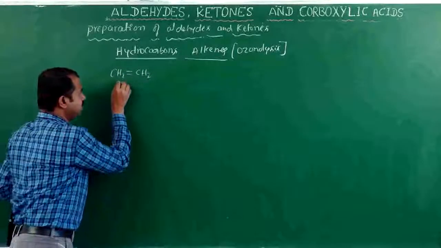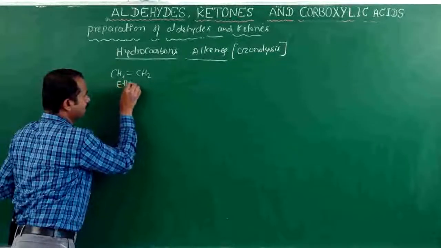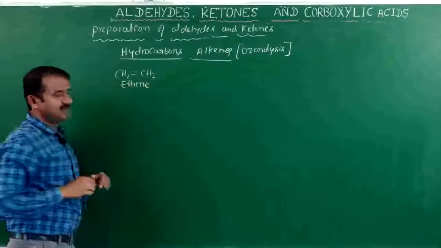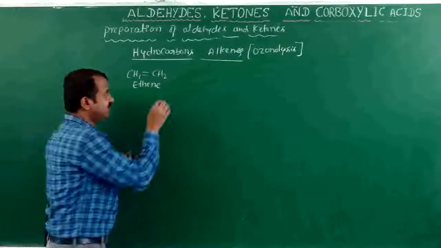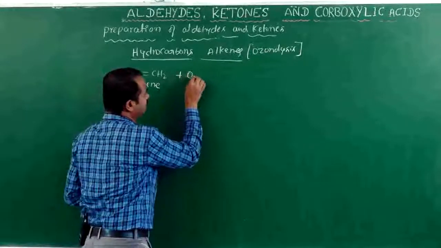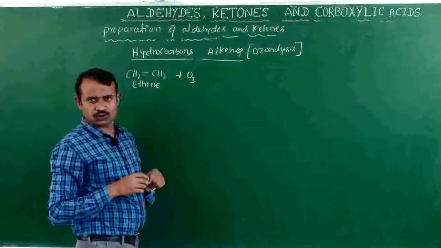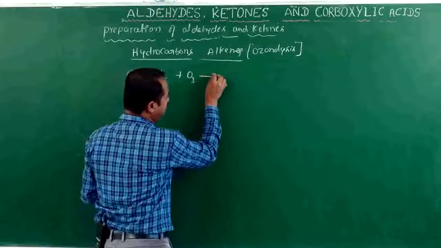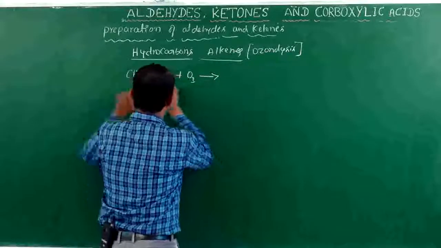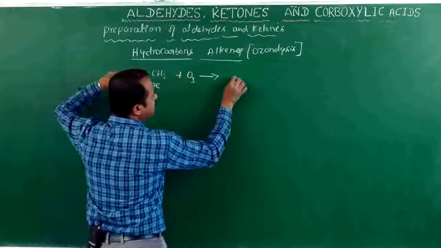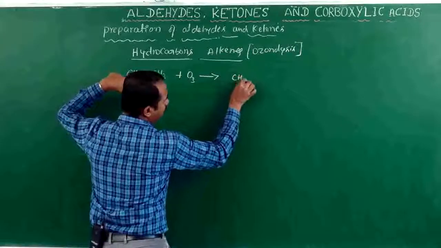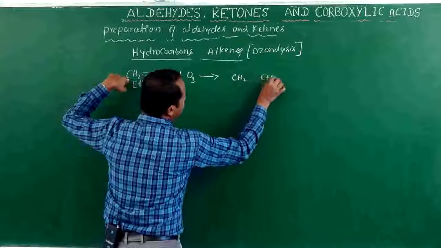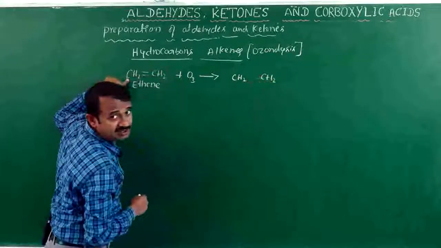The name is ethene. Ethene reacts with ozone to form, here you write CH2 and CH2, without writing the double bond.